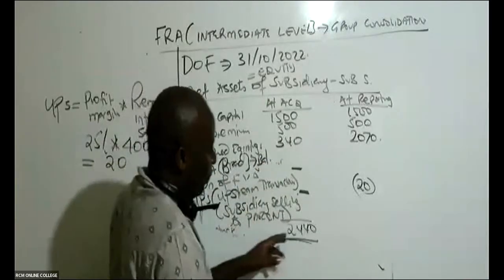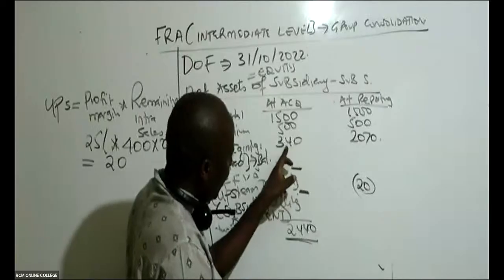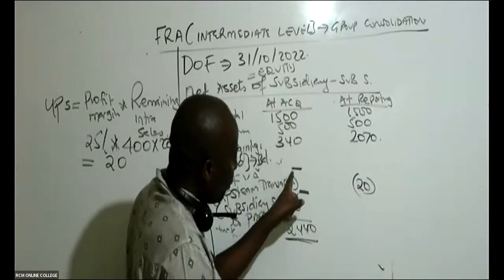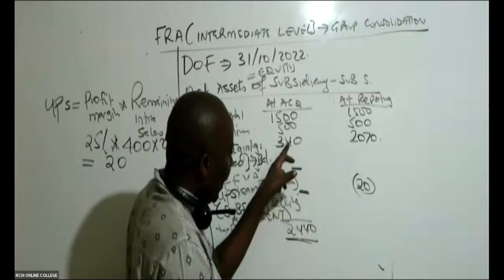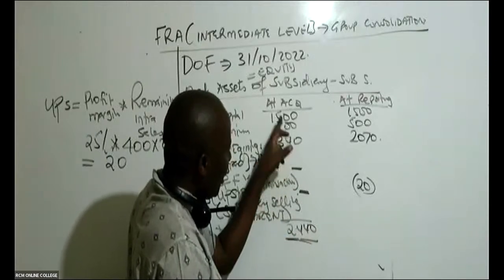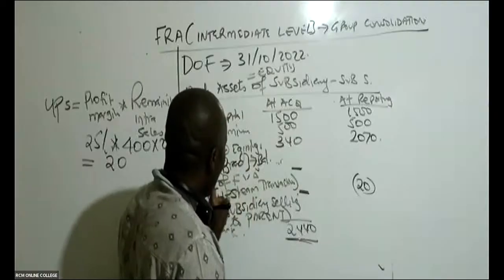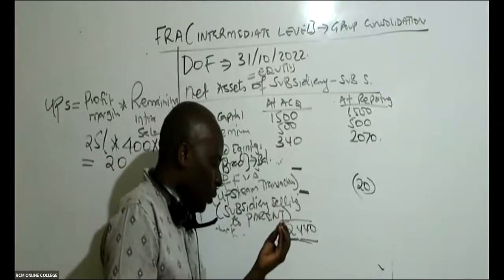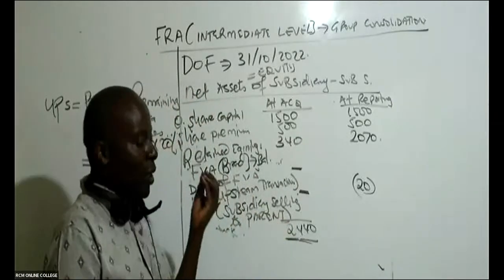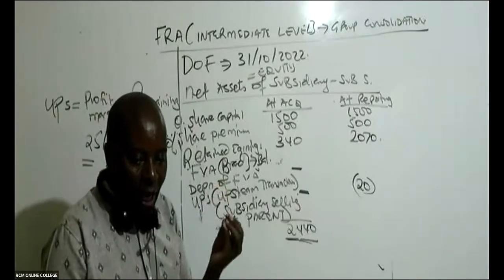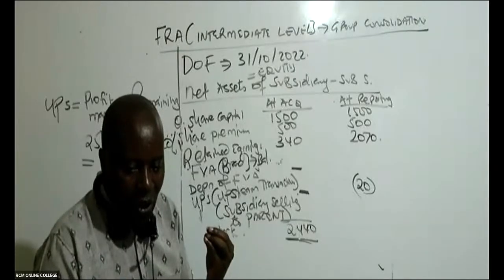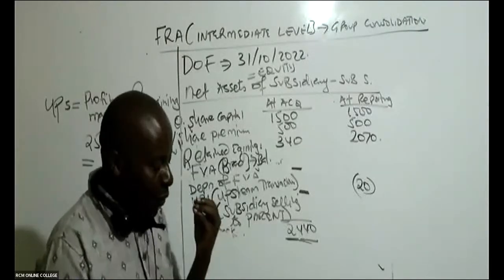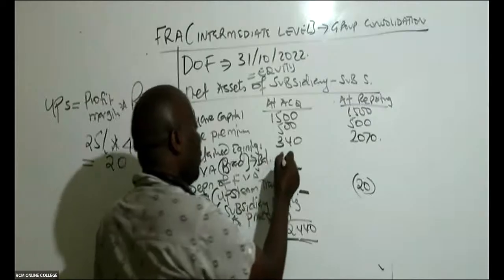So is there somebody who can give me 2440 minus 340 minus 500 minus 1500? Fortunately, I know these are zeros. Can somebody give me this fair value adjustment, which is attributable to an unrecognized brand? Naitale is giving me 100.